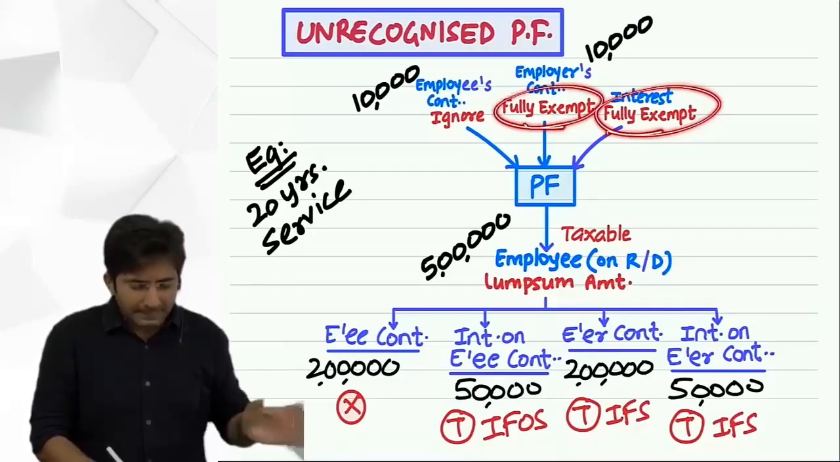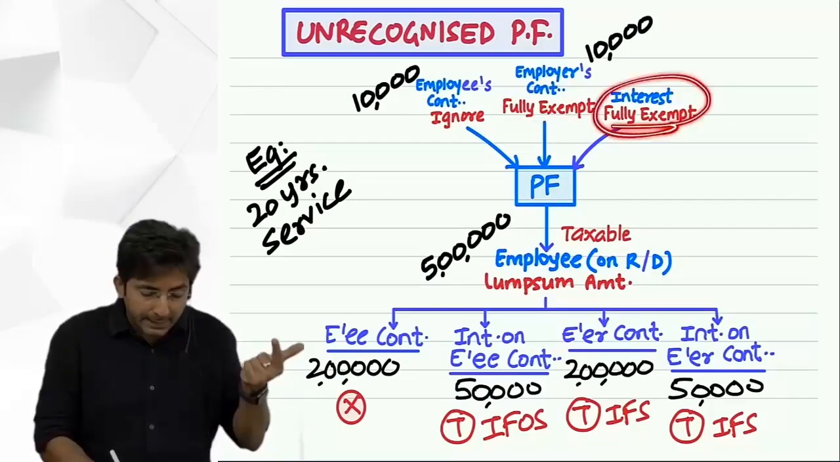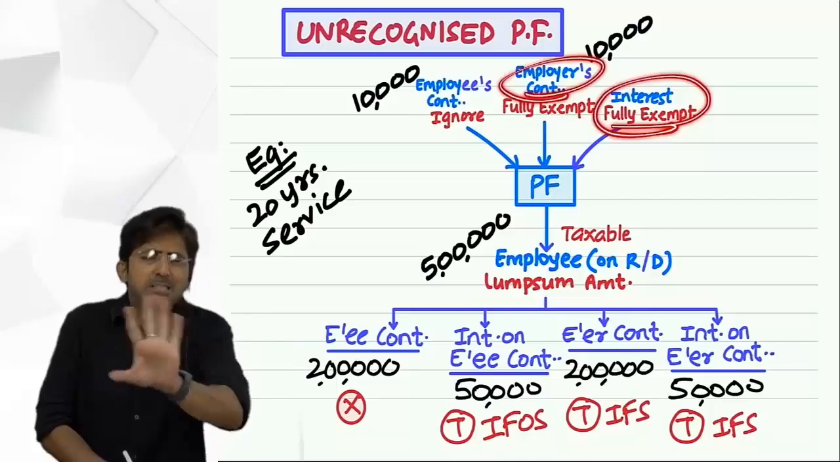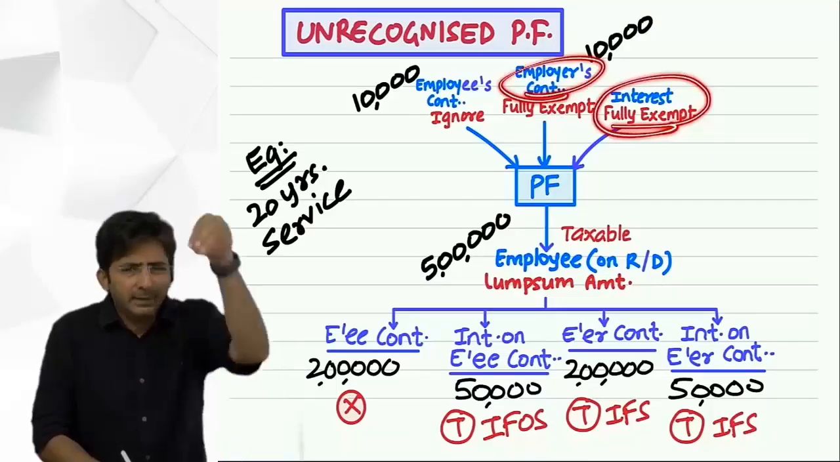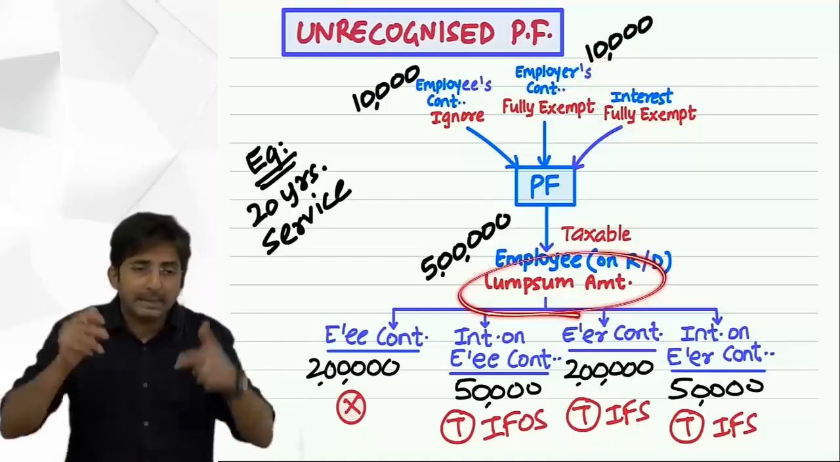Okay, but that's okay, we can write exempt also. But technically what you should say is, this interest and employer contribution will not be taxed now, because right now it is being credited in your account. But when you receive the lump sum, at that time it will be taxable.